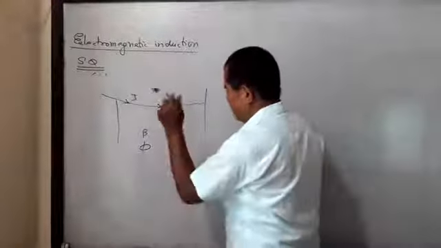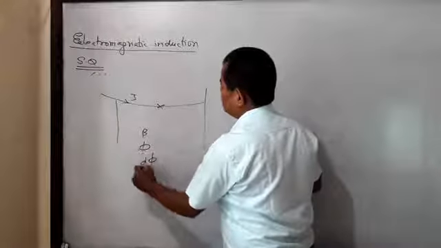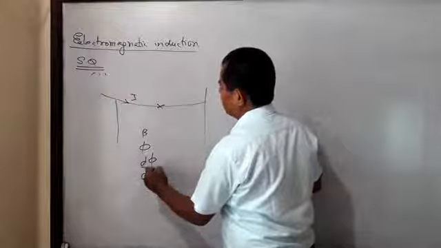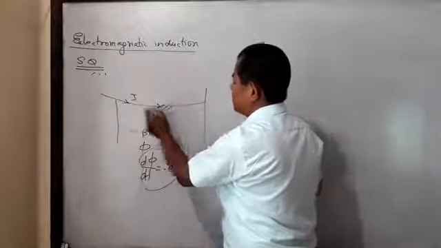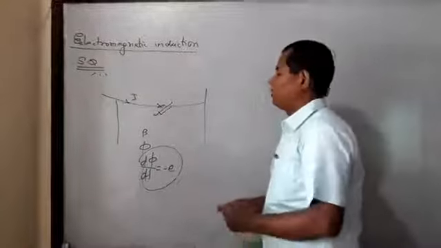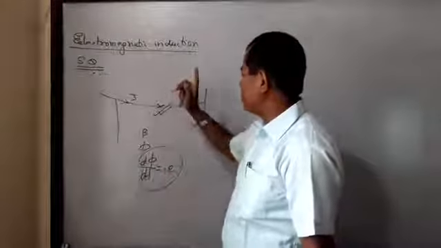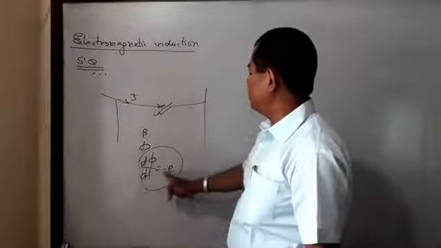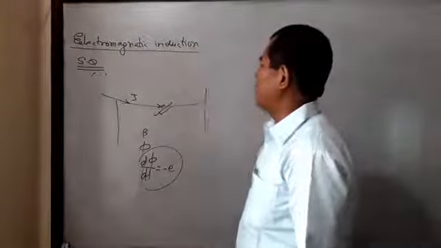As flux increases, an induced EMF is produced around the wire, which is linked with the bird sitting on the high tension wire. The negative sign indicates opposing behavior, and due to this opposing behavior, the bird flies off the high tension wire.